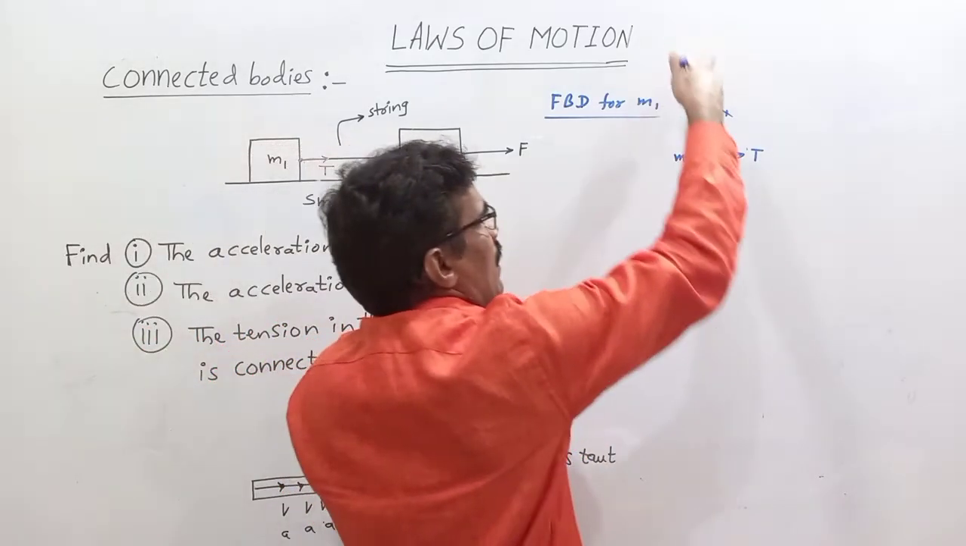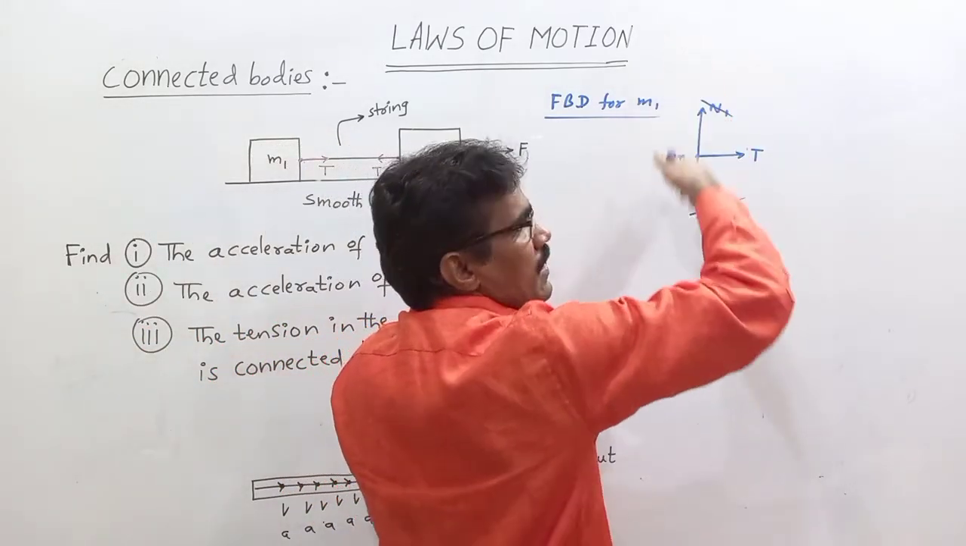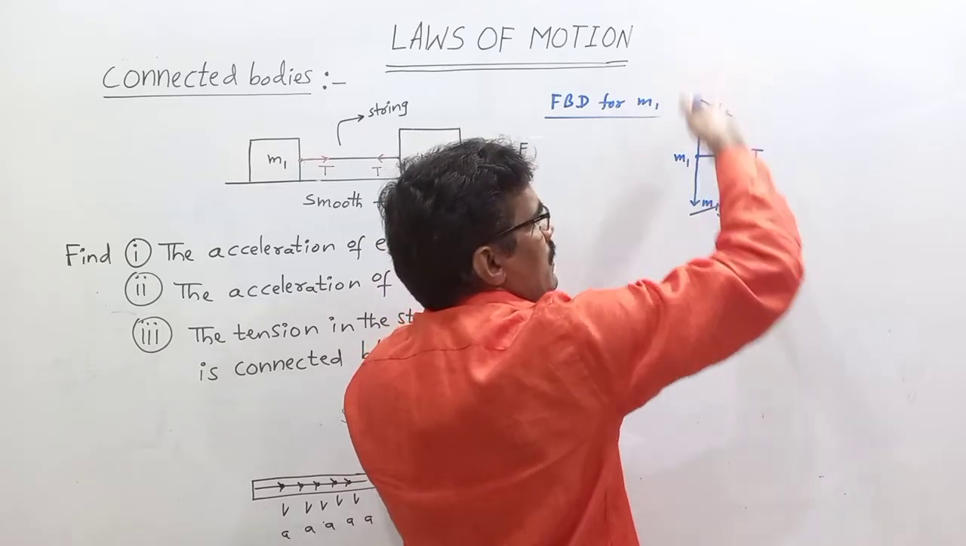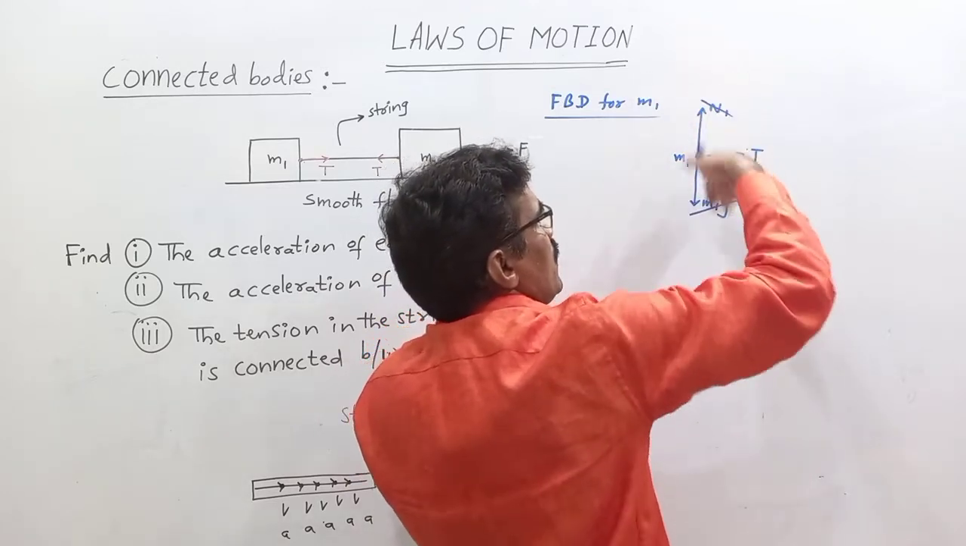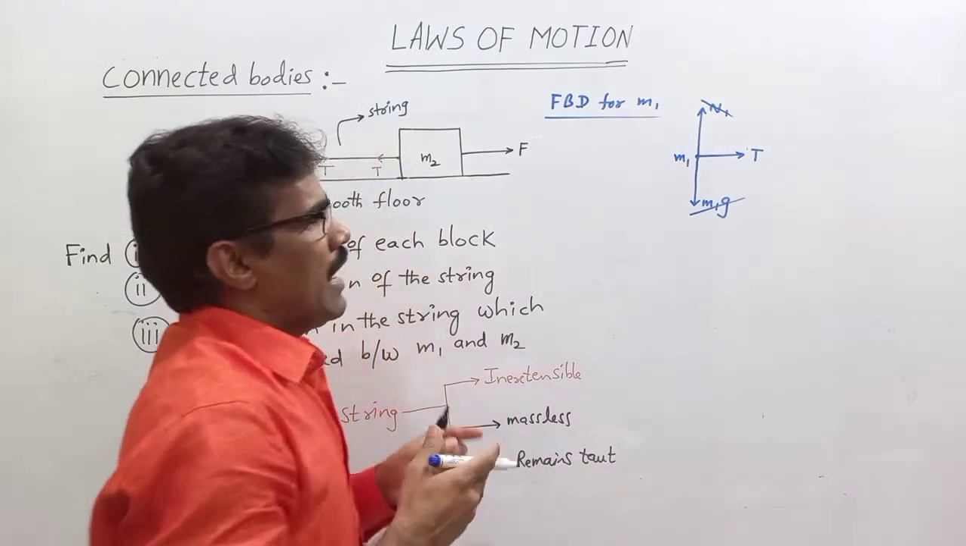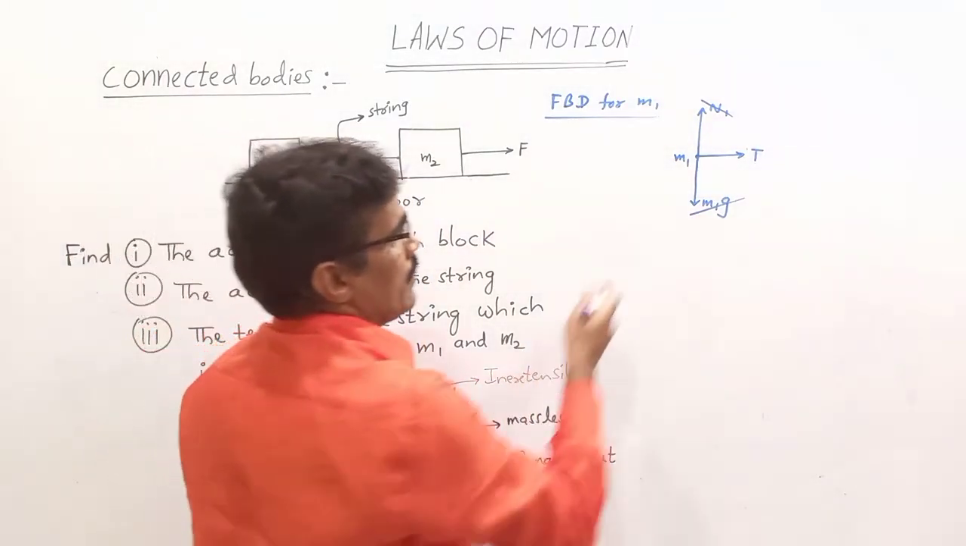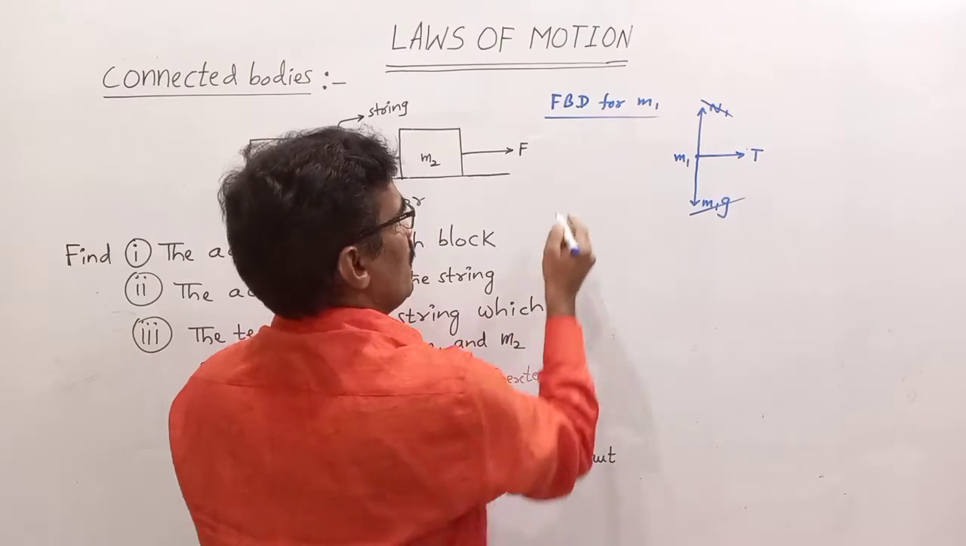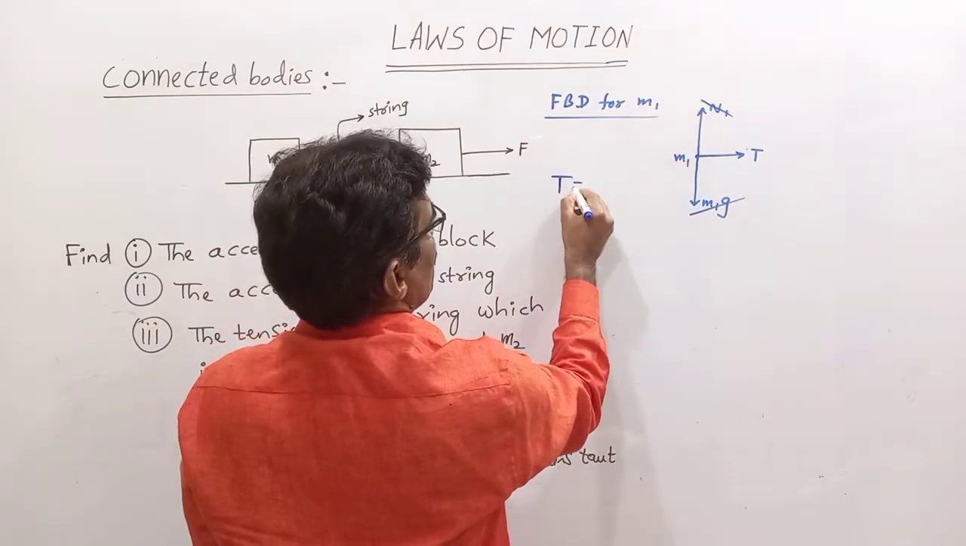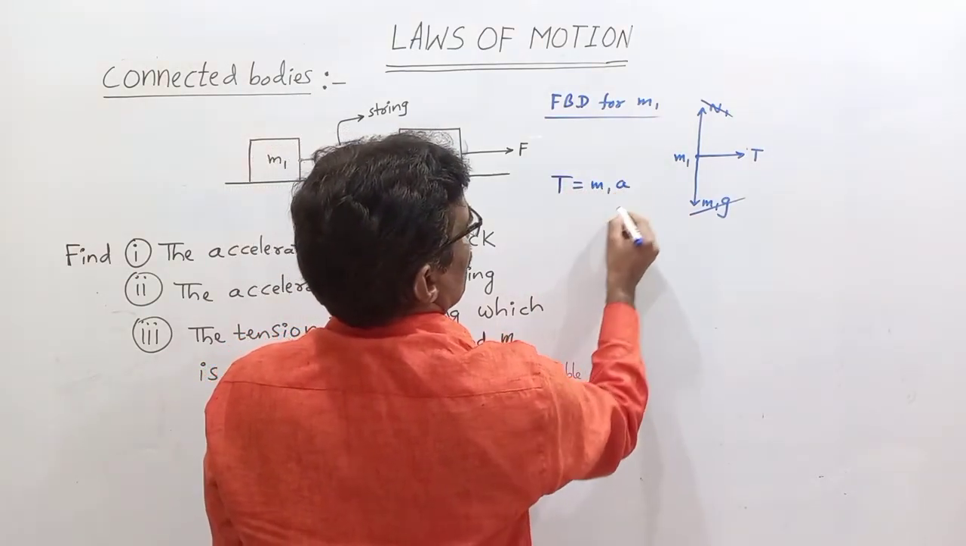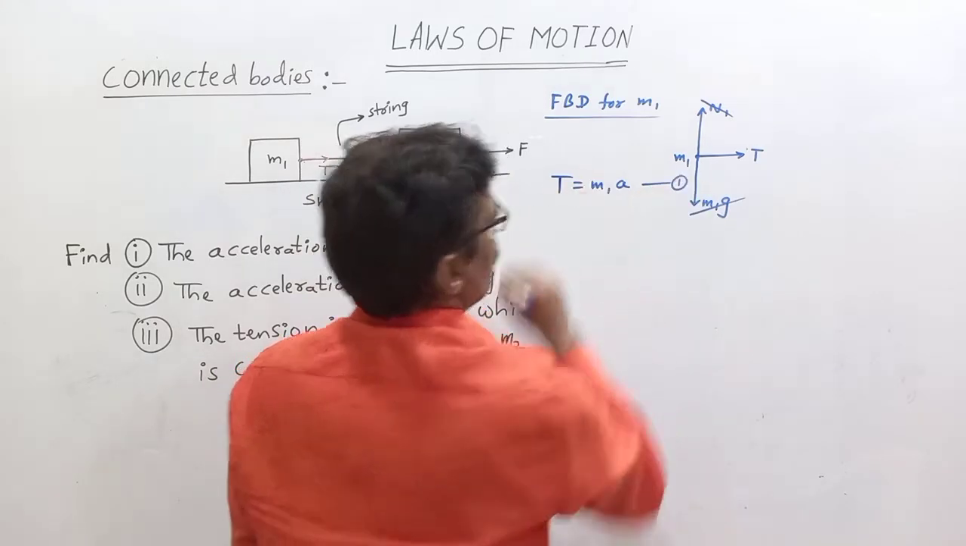There is no movement along this direction. It doesn't move vertically. That's why these are equal in magnitude and opposite in direction. So the net force on M1 is T. T equals M1 A. This is equation 1.